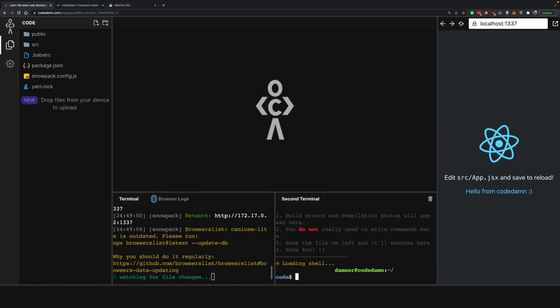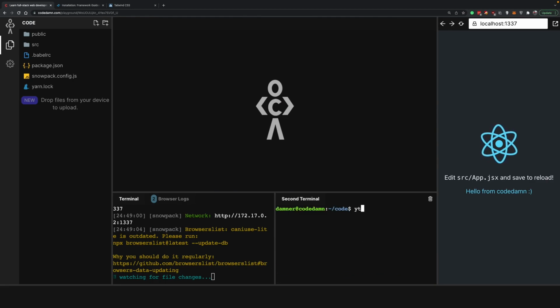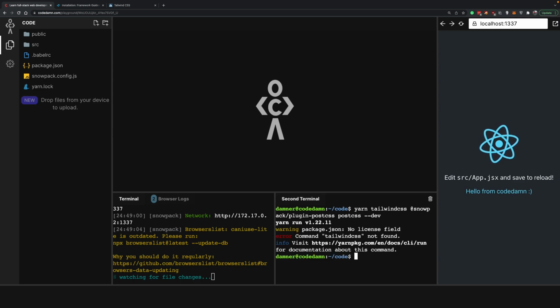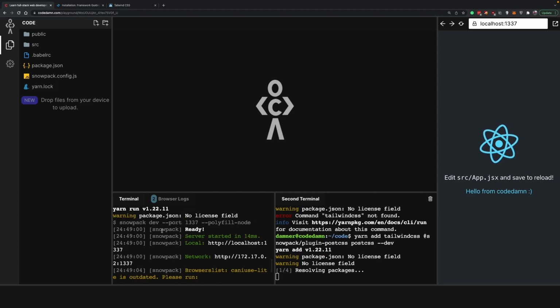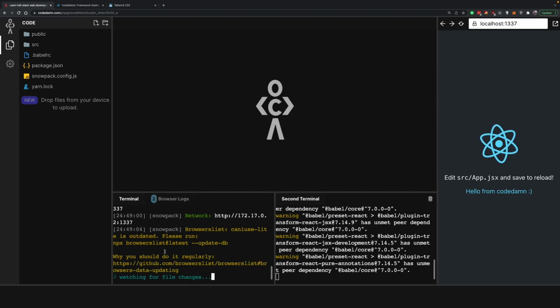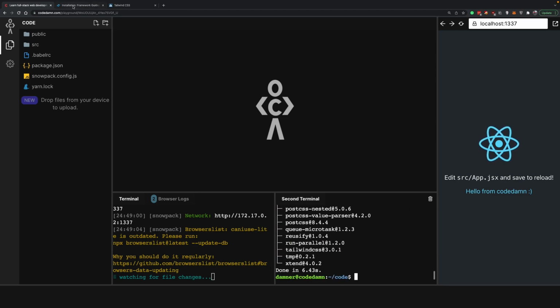So I'm going to fire up a second terminal and start writing these commands. If you want to follow along, you can do the same thing in the Codedamp Playground, at least if we are still using the Snowpack bundler. You can see that we are using Snowpack because of the Snowpack keyword. So I'm going to install this.